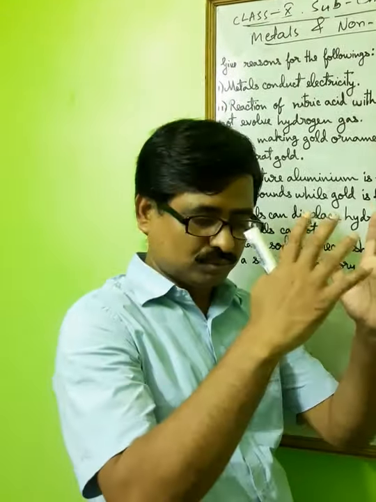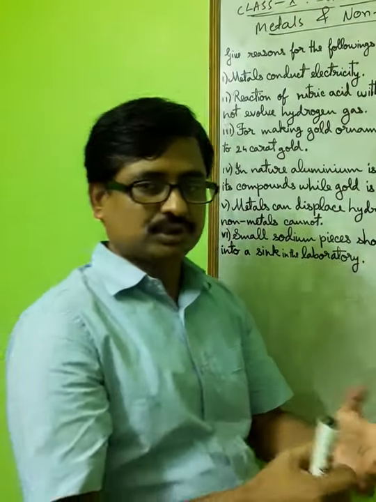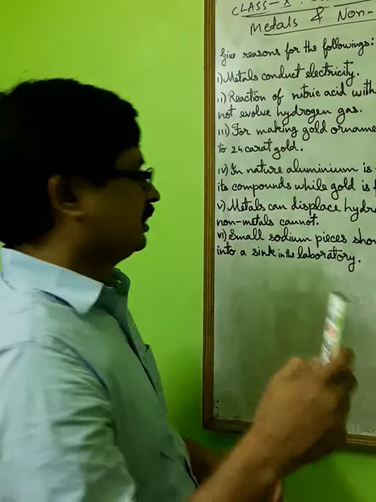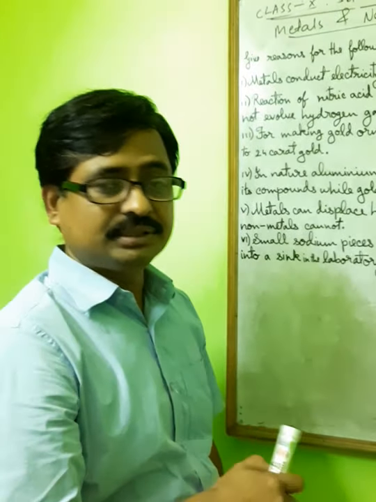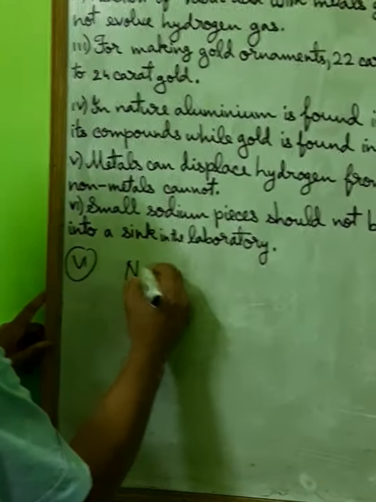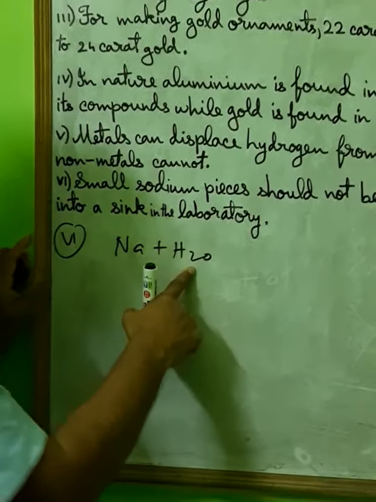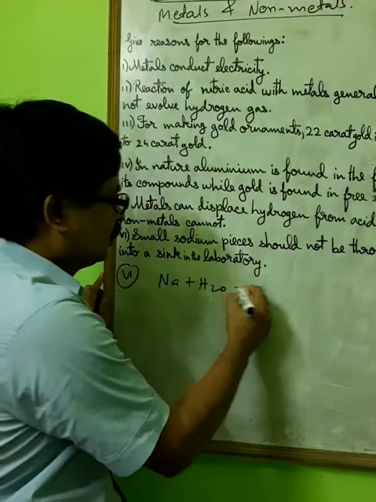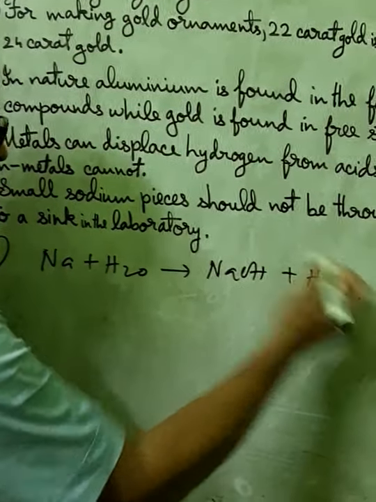I told you to keep in mind the reactivity series. So sodium is a very reactive metal, right? So easily it will react. Question number 6: sodium in water, basin water. This cold water gives sodium hydroxide plus hydrogen gas.